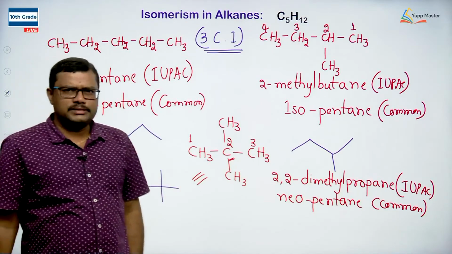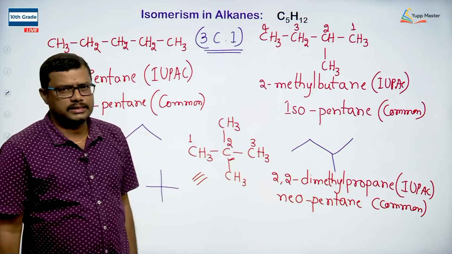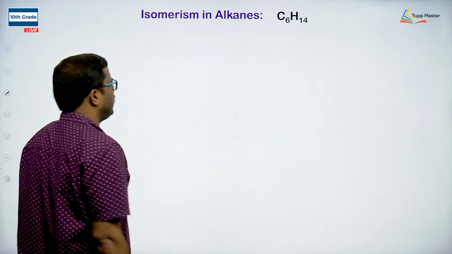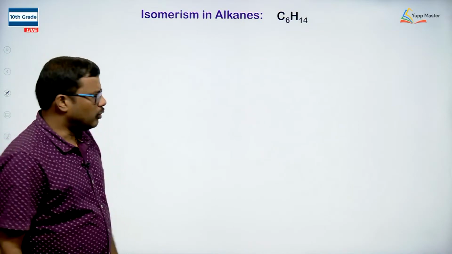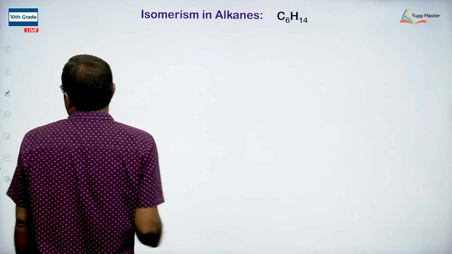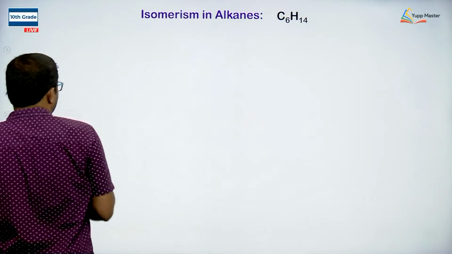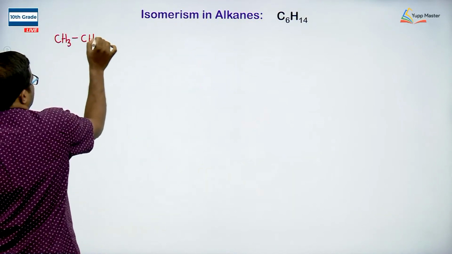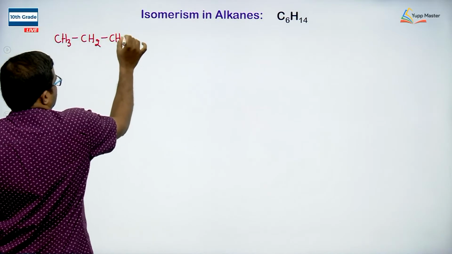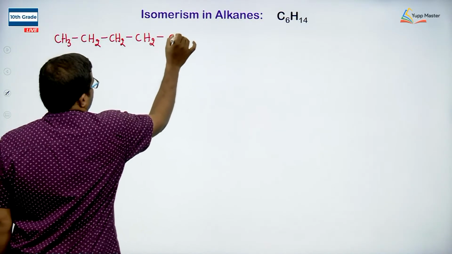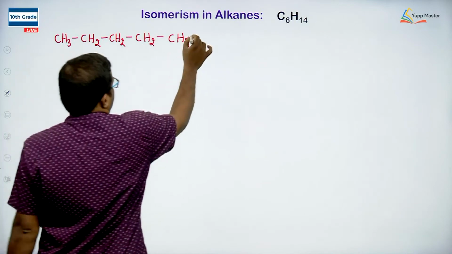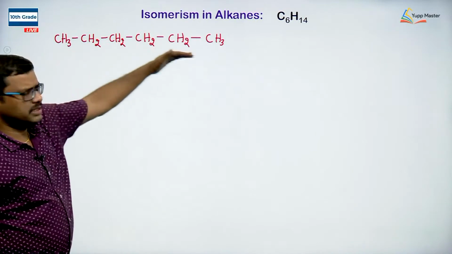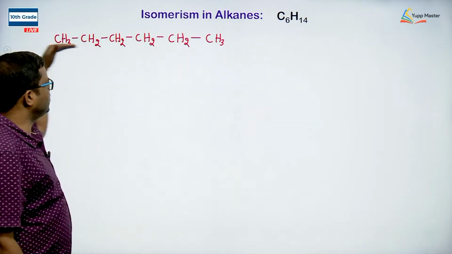As the number of carbons increases, the number of isomers increases. Let us see one more alkane, C6H14, 6 carbons and 14 hydrogens. So, in this case, let me write the compound CH3, CH2, CH2, CH2, CH2, okay, then CH3. So, I am arranging all the 6 carbons in a straight chain, all the 6 carbons in a straight chain.